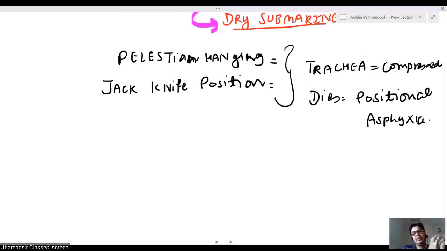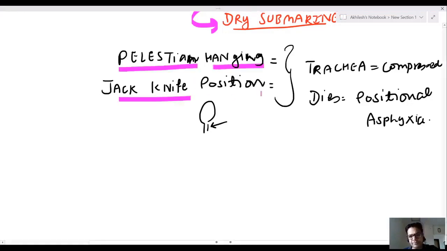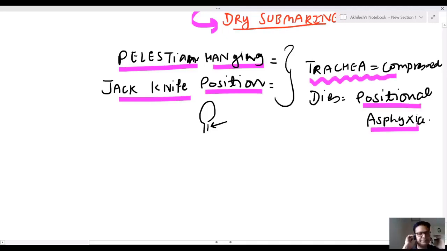Positional asphyxia. Now, Dr. Saab, in these conditions, what happens actually? Trachea comes in front. There is a pressure on trachea. So these are two tortures: Palestinian hanging and jackknife position. In both conditions, trachea gets compressed and person dies due to positional asphyxia.